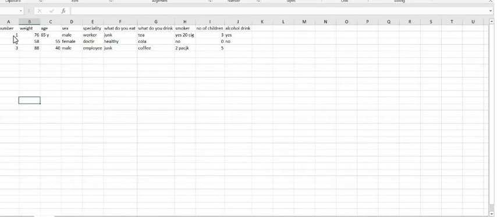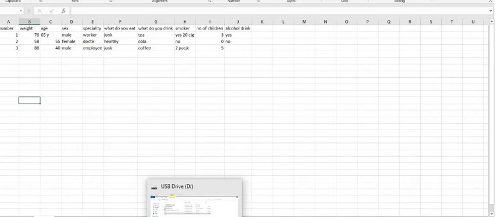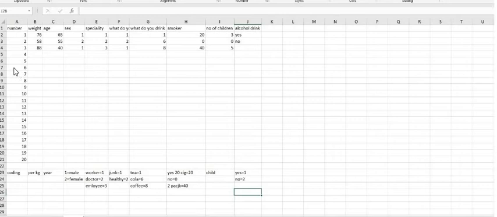So what I will do is ask the patients, ask persons in the community, what their weight is, what their age, sex, and specialty are, as we do in research. But the data we gather will come in a very erratic and unorganized form. So we need to organize it in a way that makes it possible for the computer to read. So we will use a coding system.